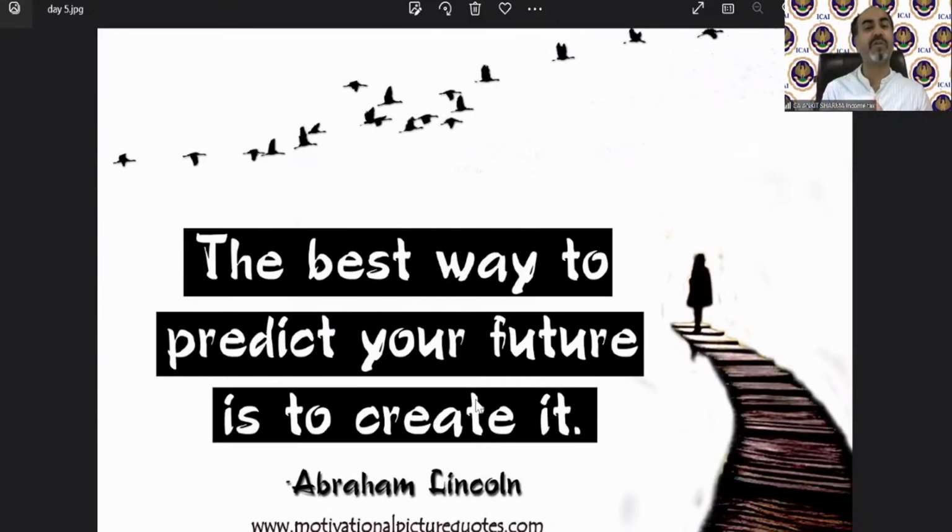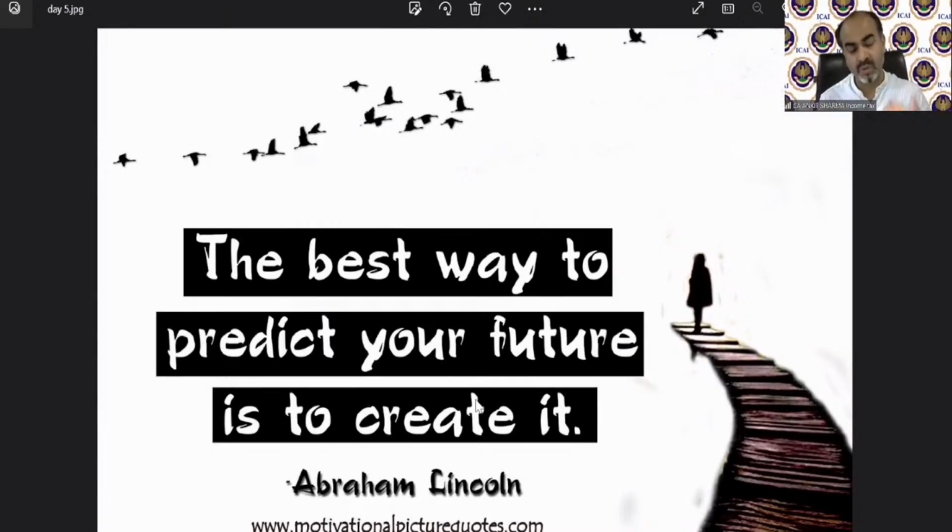If you want to predict your future, then you have to create it, because nobody else is going to be there with you. You have to work hard. You have to complete your studies. You have to exploit professional opportunities, whether by way of practice or by way of a job. So if you want to predict your future, you have to create it by yourself. So please understand these words. These are very important for your life.